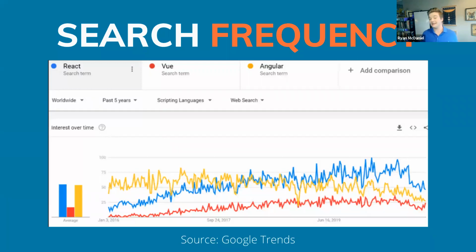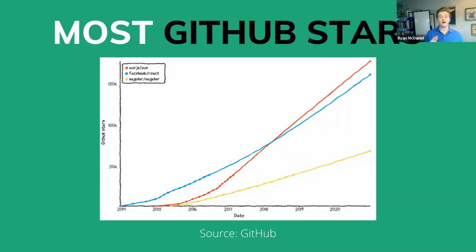So is it the uncontested most popular framework then? Well, let's look at two other metrics. First, GitHub stars, where all three frameworks have continued steadily racking up stars in the past several years, but Vue has surpassed React since 2018, perhaps reflecting its status as a favorite in the developer community.